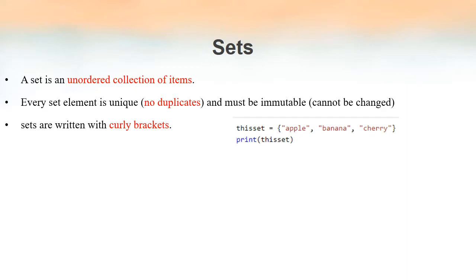Here is an example. The name of the set is this set, and as you can see there are three elements inside the set. They are apple, banana and cherry, and since they are strings we have enclosed them in a pair of double quotes. And see the curly brackets and how the elements are separated from each other by using the comma.